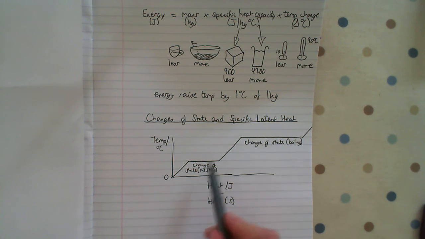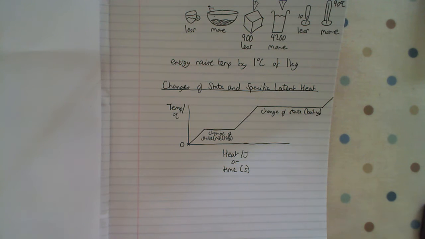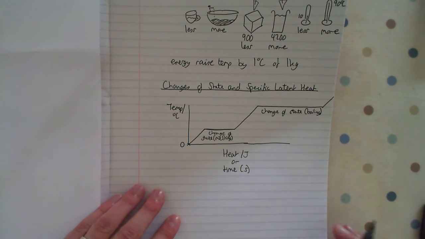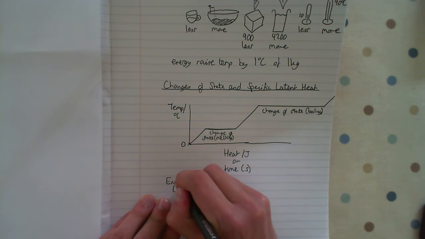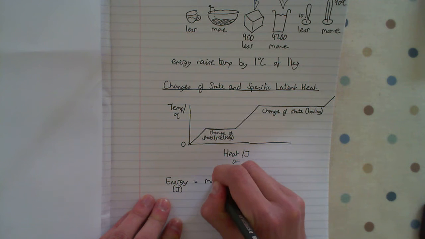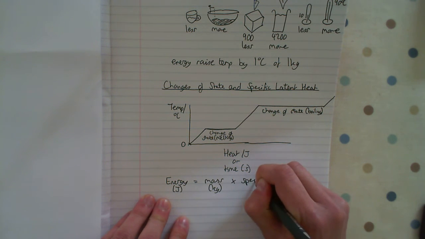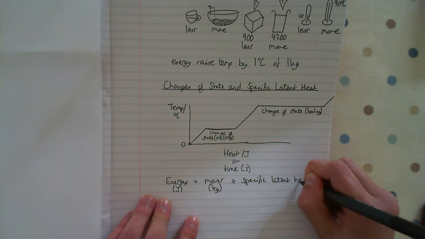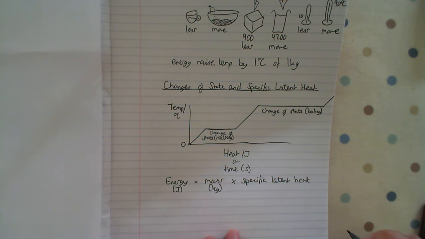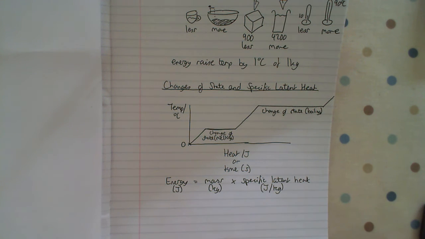And when we've got these changes of state, we can use an equation that links energy, mass, and specific latent heat. So energy, again in joules, equals mass times specific latent heat. And specific latent heat is measured in joules per kilogram.